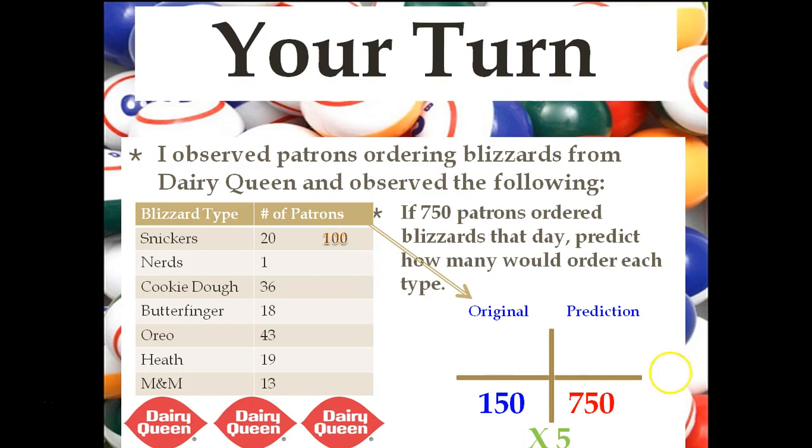So now, before we get to Snickers, I'm going to use this information. This is the part. So I'm not going to plug in all 7 blizzards here for original, but just know that these numbers are the original numbers. And I need to multiply those by 5 to safely predict how many patrons would order that blizzard if we sampled 750. So Snickers is 20. 20 times 5 is 100.